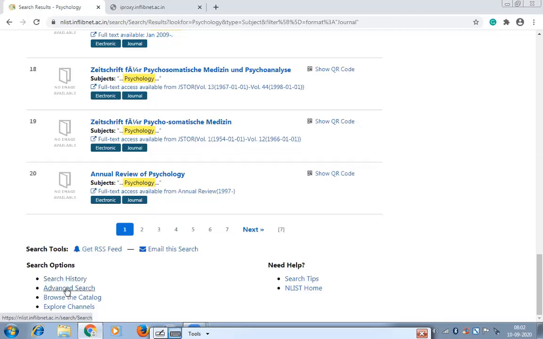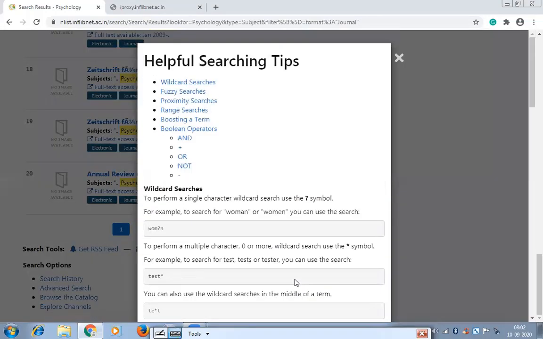Then it also offers you advanced search by using different terms, so you can search precisely and retrieve more relevant material related to your study. Then you can browse the catalog of the Enlist program, then explore channels, and these are the search tips offered by this program. See, search tips, you can use these many types of searches to precisely search in this program.